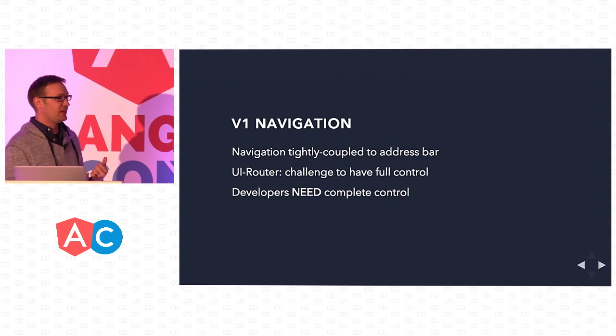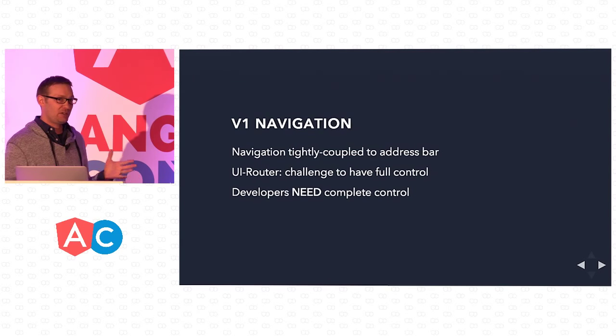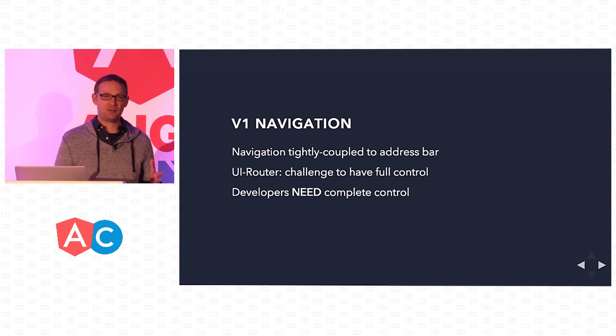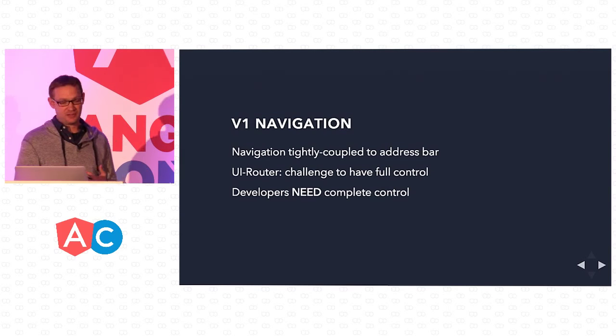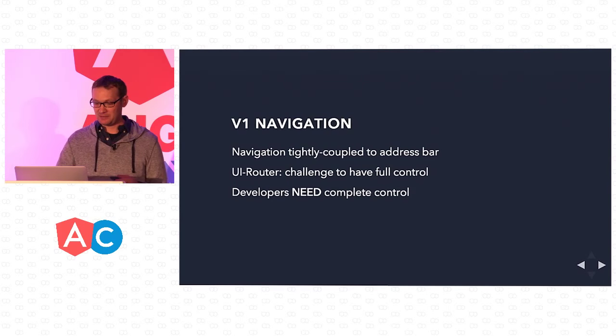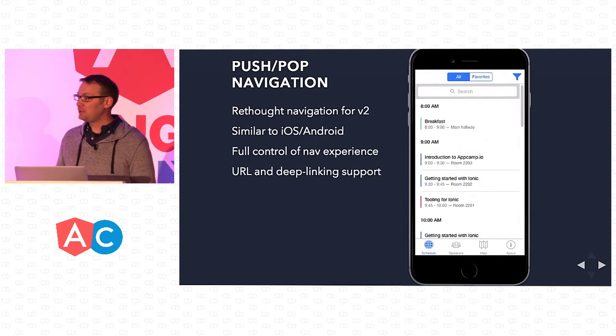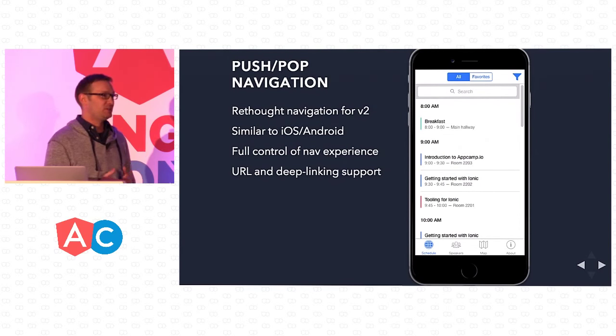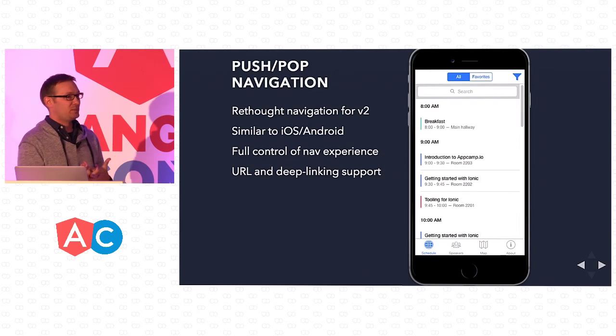And it worked fine for average apps, but once you try going outside the box, like, well, I want to have a really complicated navigation stack of what you would see in a normal iOS and Android app, it got pretty difficult. So we quickly realized that developers needed complete control of their applications. So with Ionic 2, we're using more of a push-pop navigation system. And this is something that's very familiar to iOS and Android developers. And it now allows you to completely control the navigation experience.